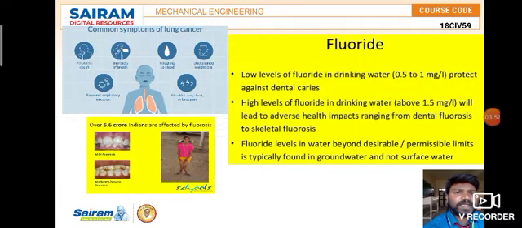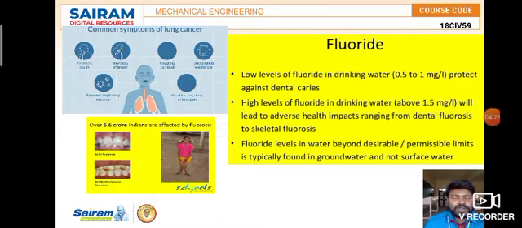Now, common symptoms of lung cancer. When we get lung cancer, what type of symptoms will you get? You will get a persistent cough and shortness of breath, coughing up blood, unexplained weight loss, shoulder, arm, chest or back pain, and repeated respiratory infection. These are the common symptoms of lung cancer. And over 6.6 crore Indians are affected by fluorosis.